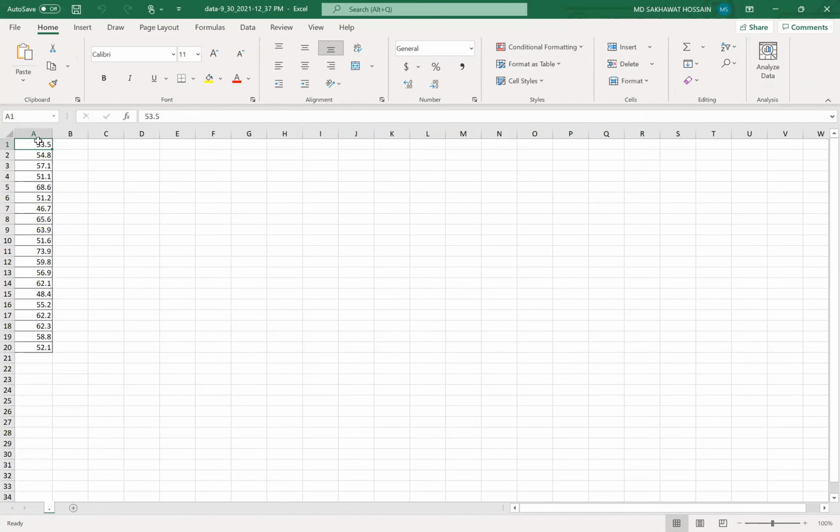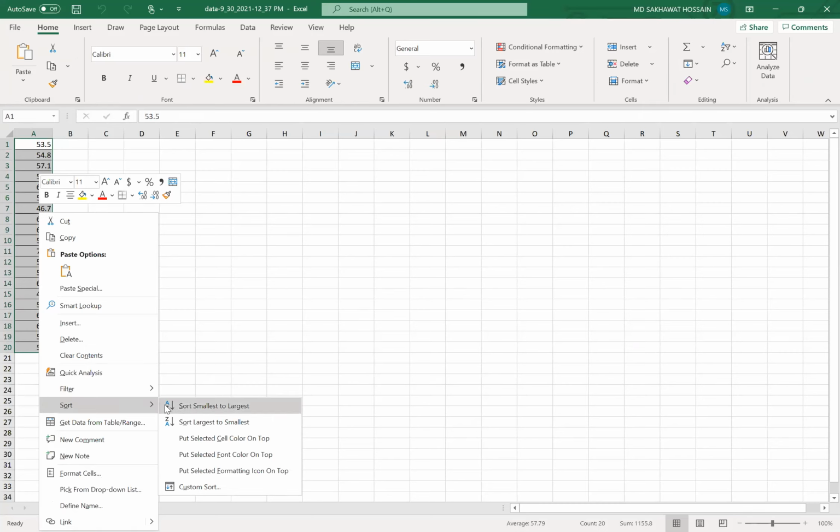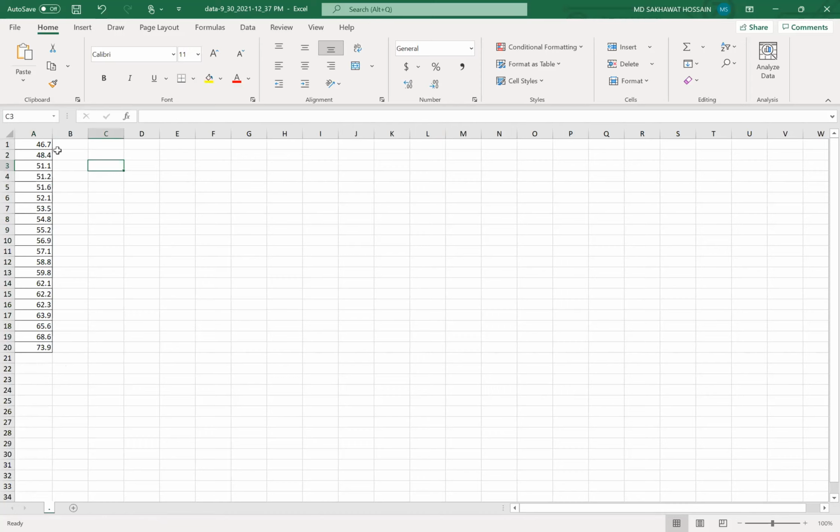Now to sort it, you need to select the numbers, then right click and sort. You can do smallest to largest or largest to smallest. Here do smallest to largest, and then it will sort. Now you can easily find how many numbers are from 44 to 50. We have just 2 numbers. Then 50 to 56. Even if you select them, you can see the count here. So we have 7 numbers.